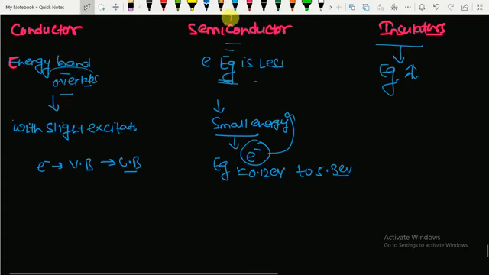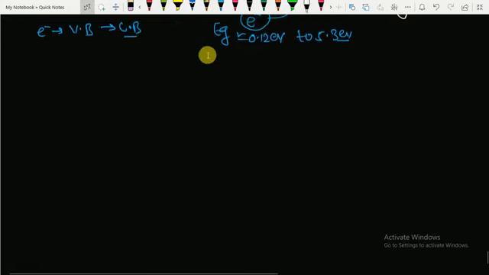Now, in case of insulator, electrons do not leave the valence band even by thermal excitation. If you provide thermal excitation to an insulator, there will be no electron jumping from valence band to conduction band, because the energy gap, Eg, is very high, nearly 6 electron volt. Electron volt is the unit of energy. Now let me show you how this is possible.